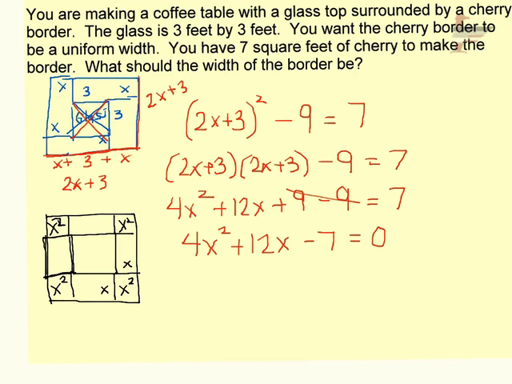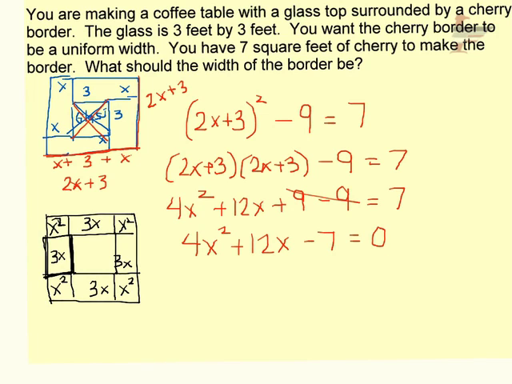I know that this rectangle piece, this is a 3 because that's the glass, and this is an x, so length times width, 3 times x is 3x. So I know all these rectangular pieces are 3x's. If I add up all those cherry border pieces, 1, 2, 3, 4 x squared, and 4 of those 3x pieces, 4 times 3x is 12x, would equal 7, I'd have the same equation. Now to me that's easier because I bypass these steps right here. Just a little bit of extra work if I go route 1, but whatever makes more sense to you. Clearly, you're going to get to here no matter which route you take.